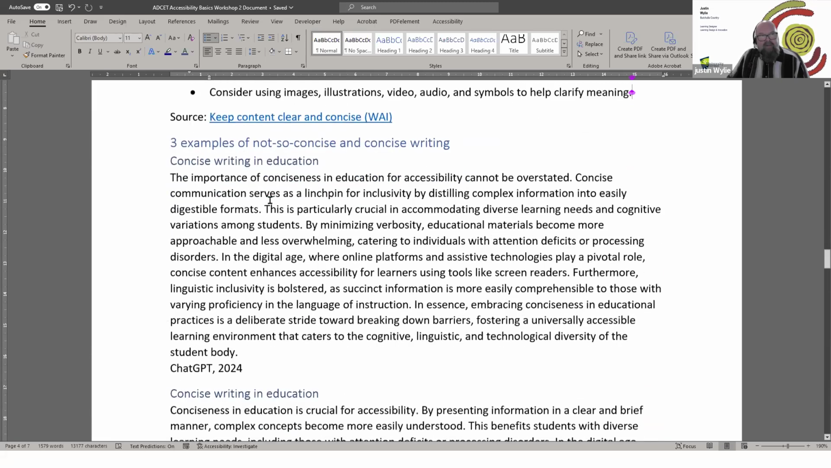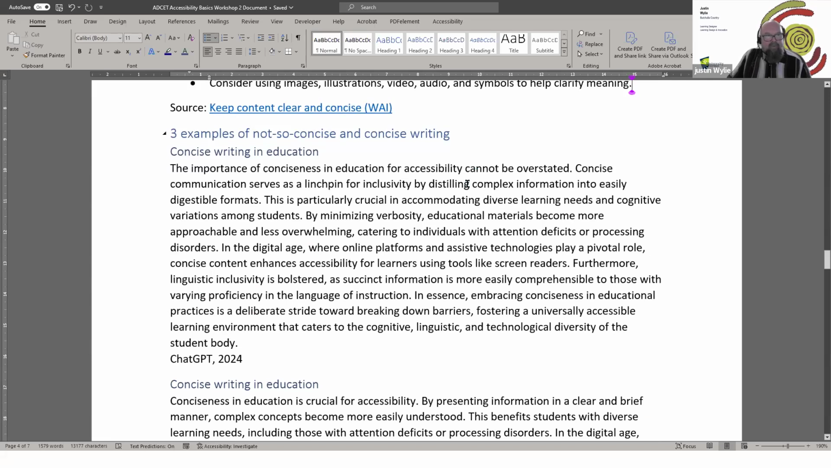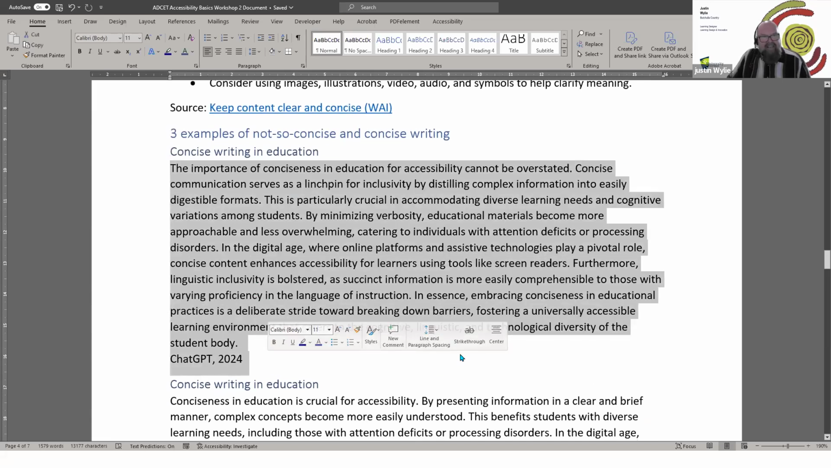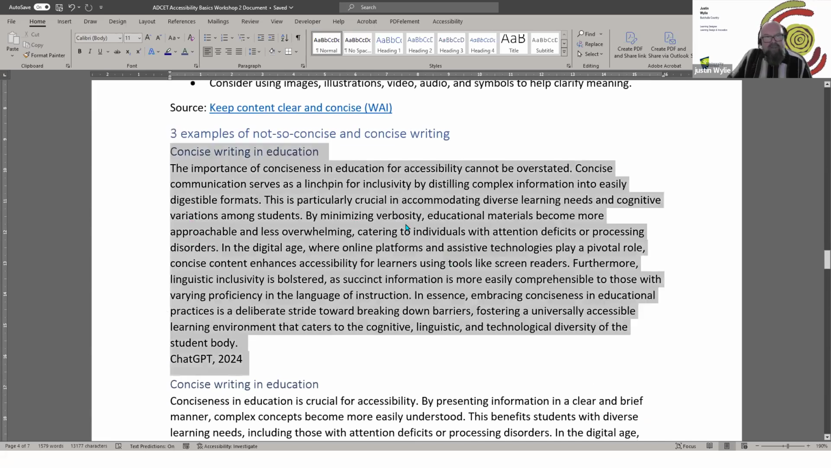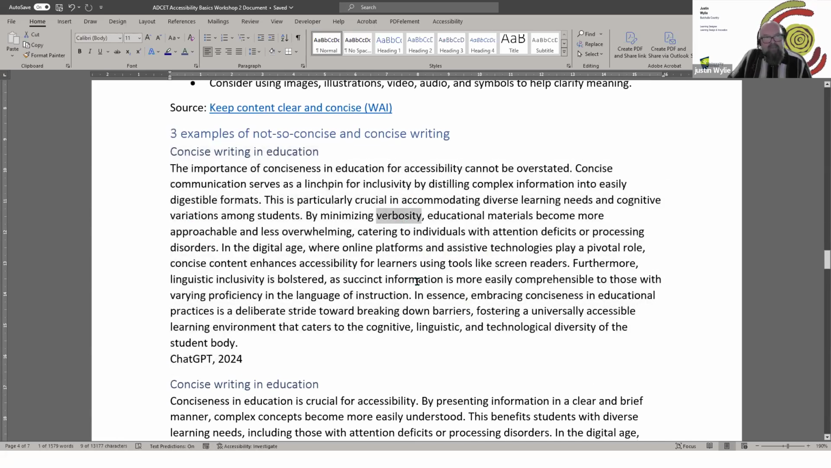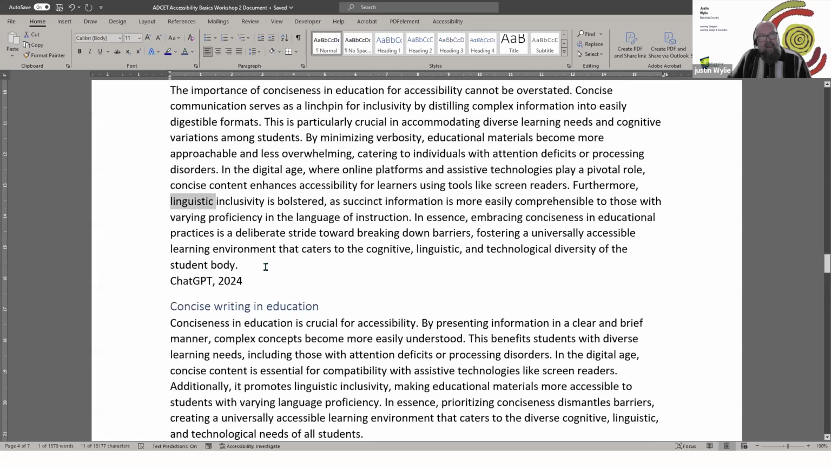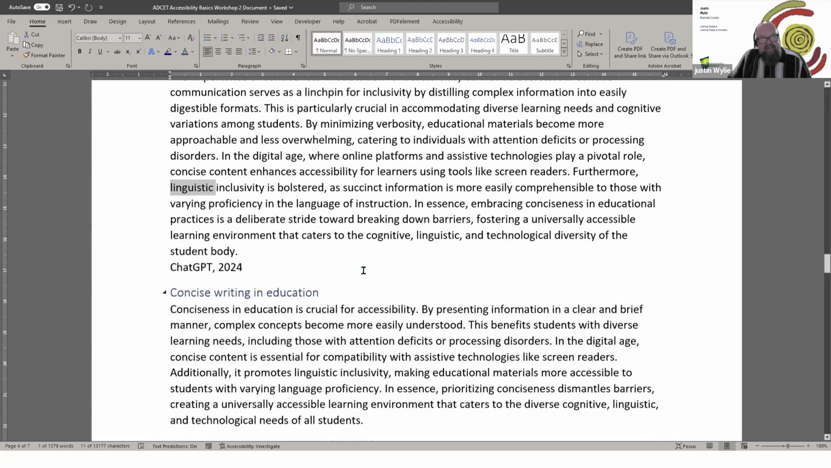So what we've got here, and we won't read through these, are three examples of some not so concise writing. And concise writing in education, I can see at a glance that it's very wordy. When I scan it, I can pick up that there are some words there that I might not be familiar with, some language which I might find difficult, and it may not be at a reading level or as concise as it possibly could be. So that's from ChatGPT.